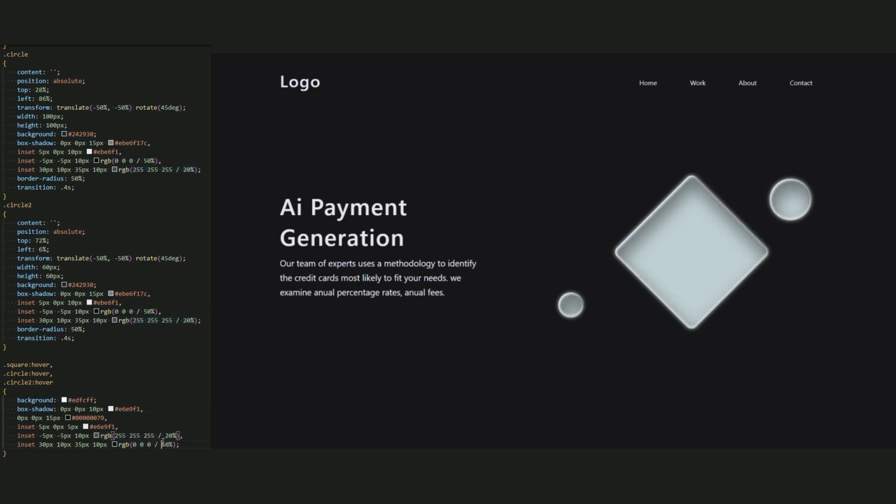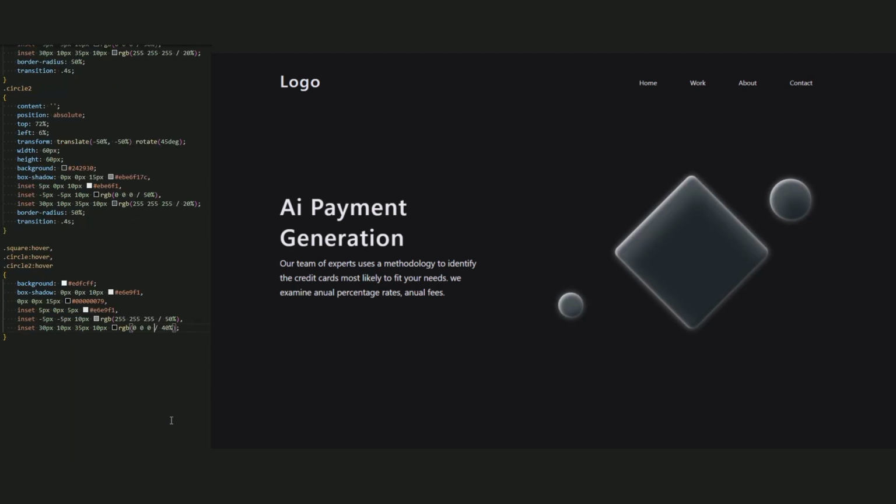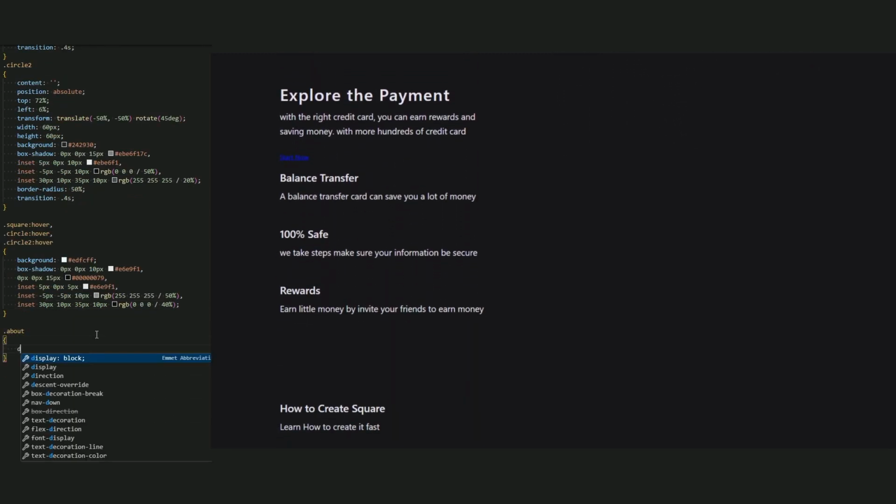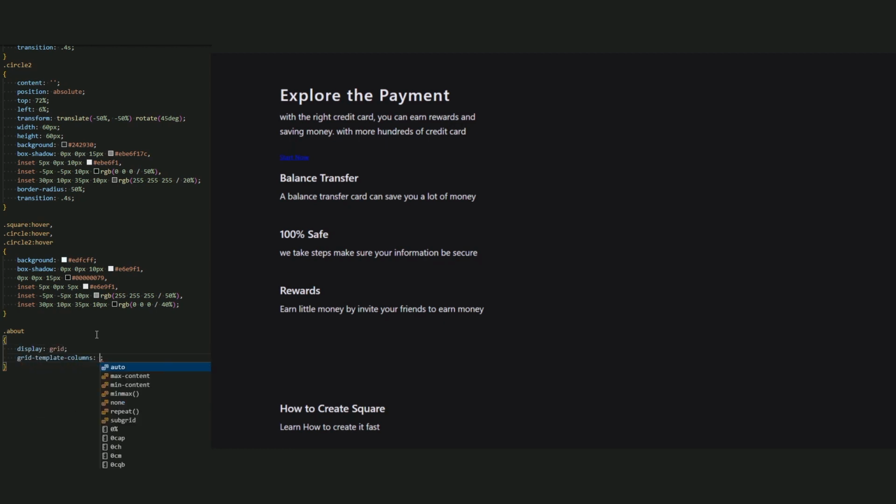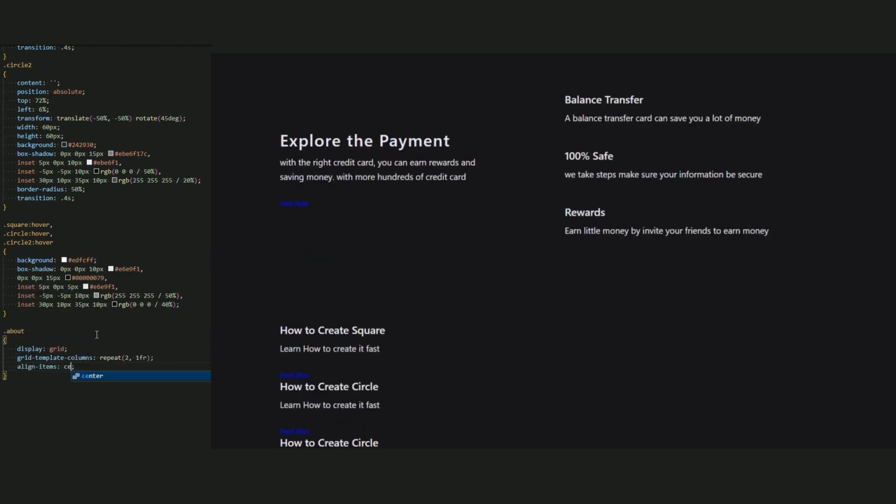So this is our home page, guys. Now for the above page, let's style it. Add a display grid, grid template column repeat 2 1fr, and align items be center. Now position be relative and grid gap 50 pixels. Now for the above text, I think everything is good.